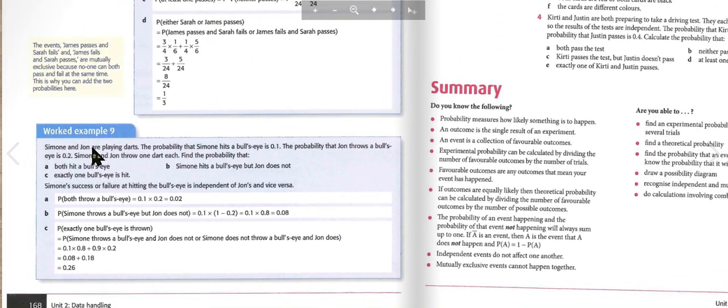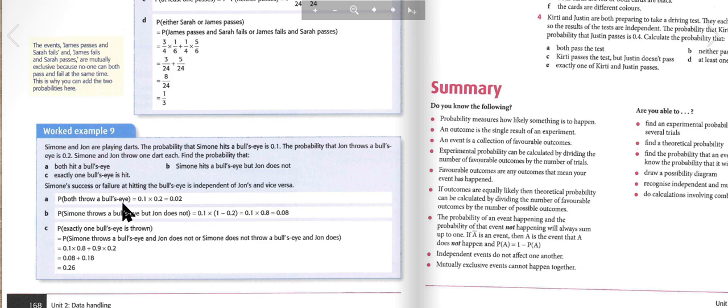Worked example 9. Simon and John are playing darts. The probability that Simon hits a bullseye is 0.1. The probability that John throws a bullseye is 0.2. Simon and John throw one dart each. Find the probability that both hit a bullseye, Simon hits a bullseye but John does not, and exactly one bullseye is hit. Simon's success or failure at hitting the bullseye is independent of John's and vice versa.